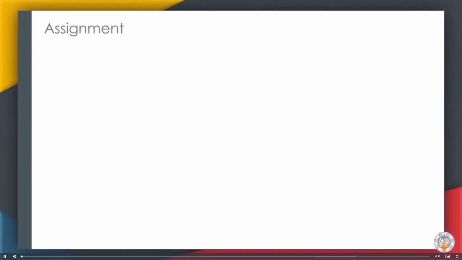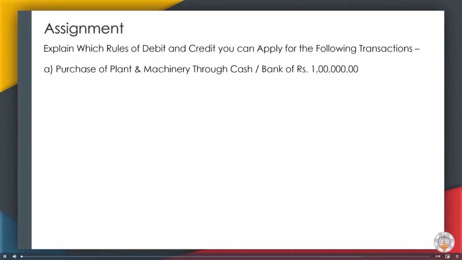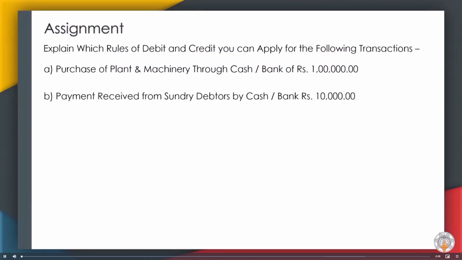Assignment. Explain which rules of debit and credit you can apply for the following transactions. A. Purchase of plant and machinery through cash or bank of rupees 1 lakh. B. Payment received from sundry debtors by cash or bank, rupees 10,000.